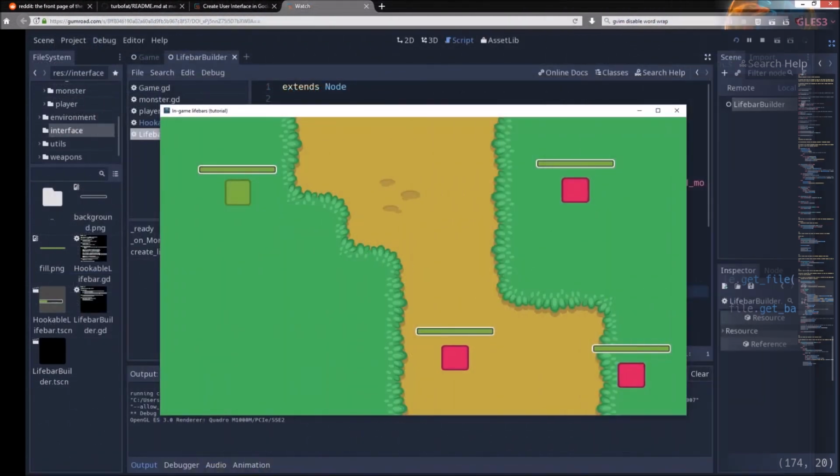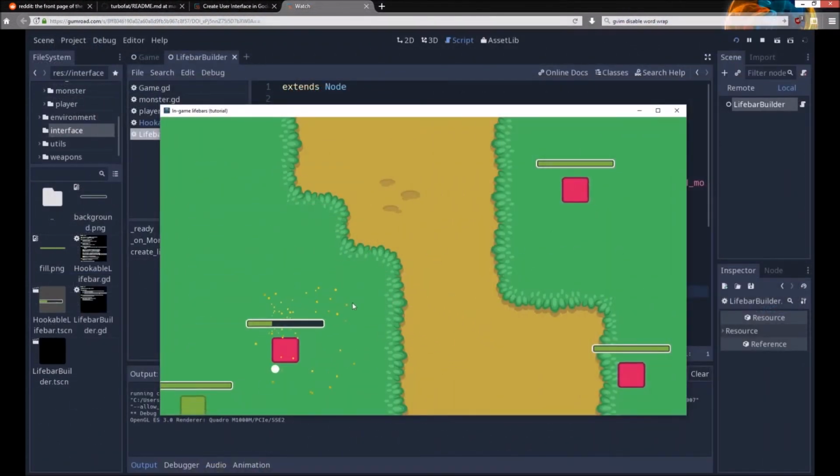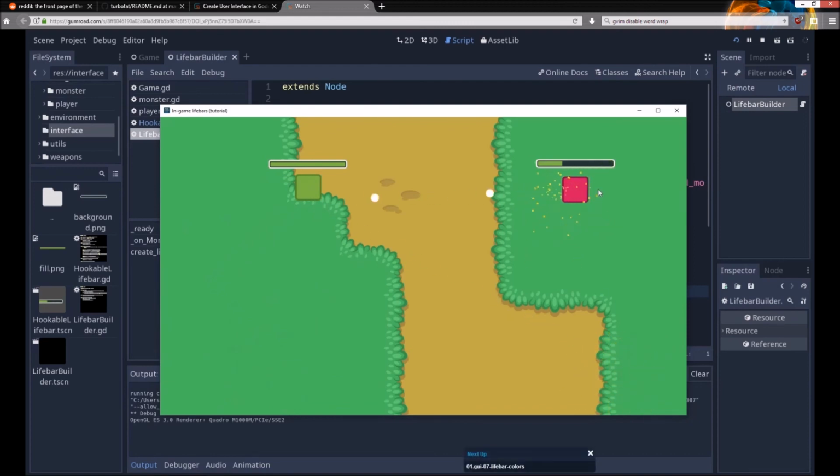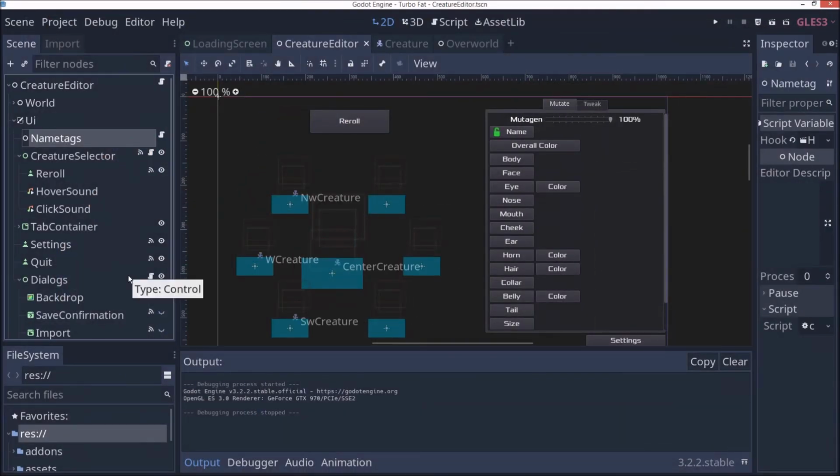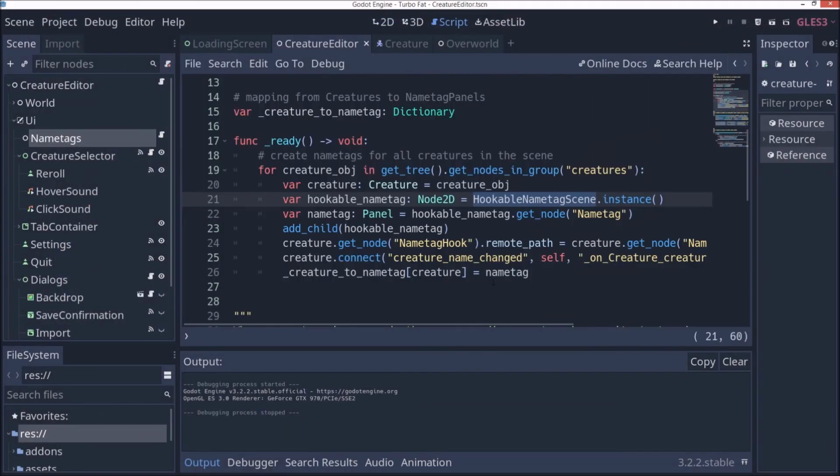So GD Quest had a really phenomenal tutorial on their Gumroad page about creating life bars which weren't intermixed with the parts of your scene tree containing your player and the monsters, but were instead in a separate UI part of the scene tree. I adapted the techniques from that tutorial when I was creating the name tags in the creature editor. So rather than having 7 name tag objects at specific positions, the creature editor has this one name tags node, which looks for all of the nodes in the scene which are in the creature's group and creates a hookable name tag instance, which uses a remote transform 2D to reposition the name tag in the scene.